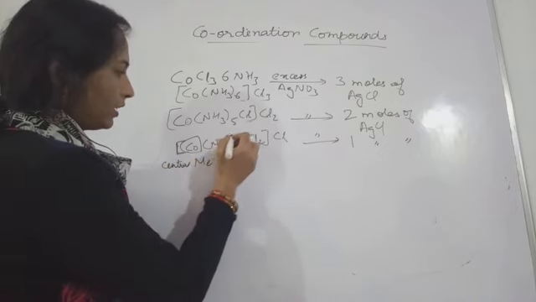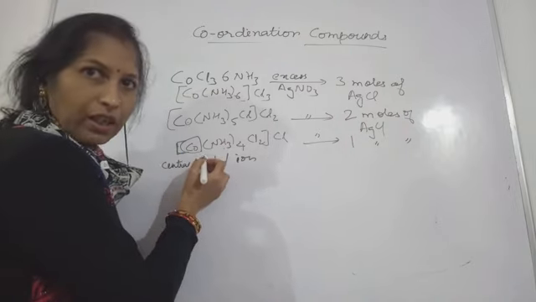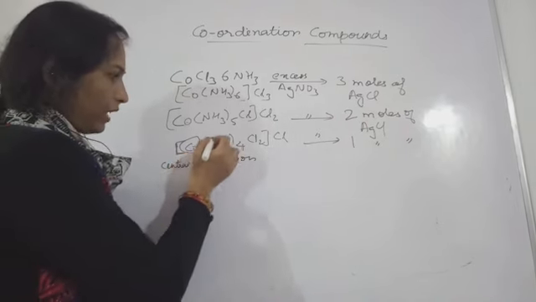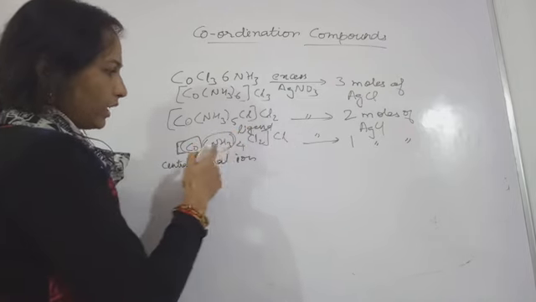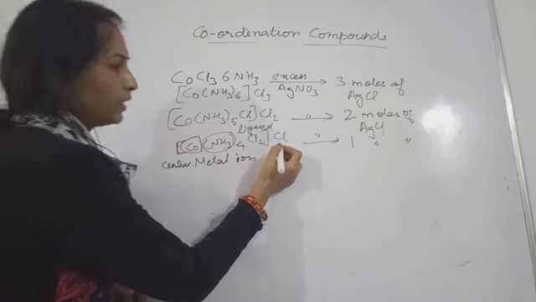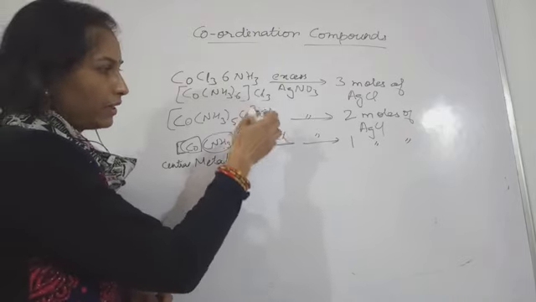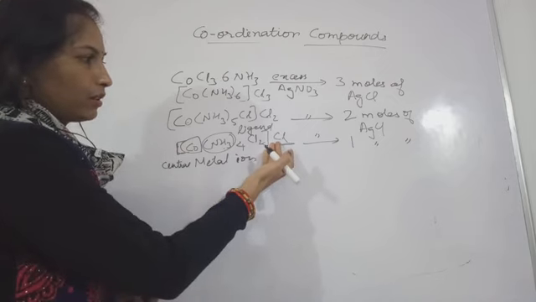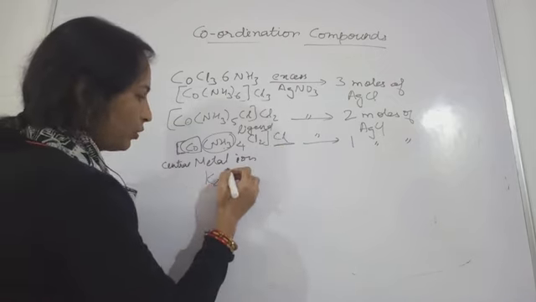The species present with the central metal ion will be called ligands. The counter ions are also present, either negative or positive ions you may see.